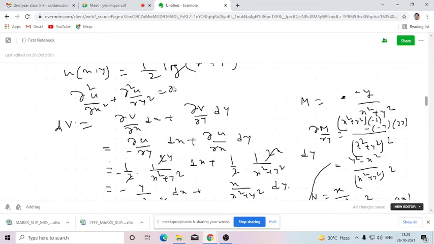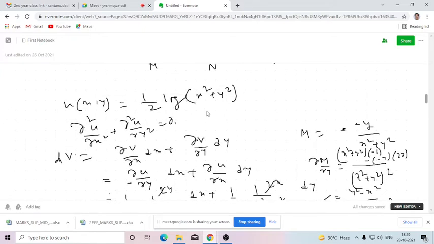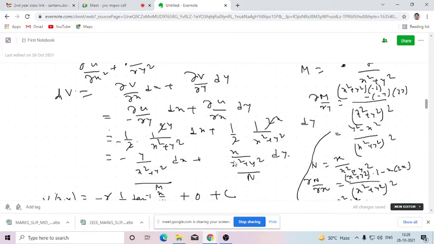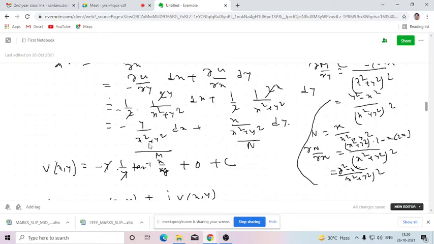And del u del x means we need to differentiate this partially with respect to x. So half, log of this means 1 by x square plus y square, then the partial derivative of the denominator with respect to x, that will be 2x. So 2 will be cancelled. So ultimately this will be minus y by x square plus y square dx plus x by x square plus y square dy. So that is our aim.